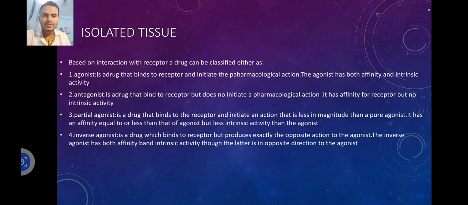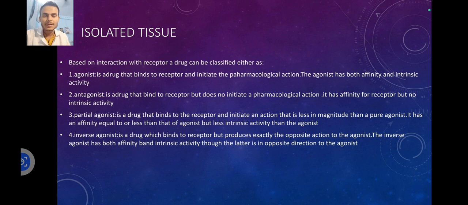Based on the interaction with the receptor, a drug can be classified as an agonist, antagonist, partial agonist and inverse agonist. Agonist. It is a drug that binds to a receptor and initiates the pharmacological action. The agonist has both affinity and intrinsic activity. Antagonist. It is a drug that binds to a receptor but does not initiate a pharmacological action. It has affinity for the receptor but no intrinsic activity.